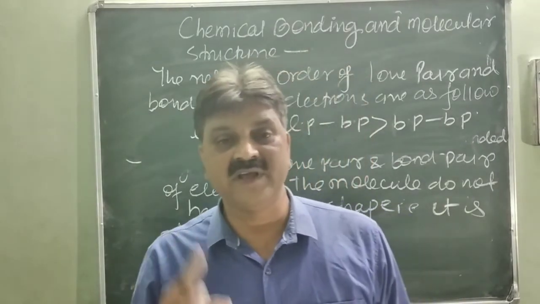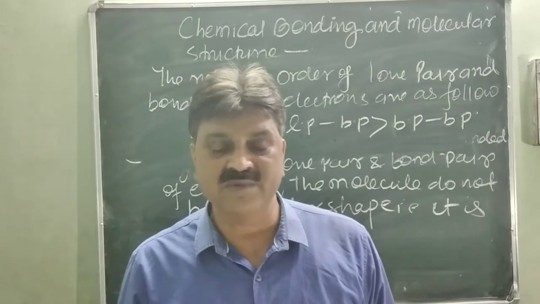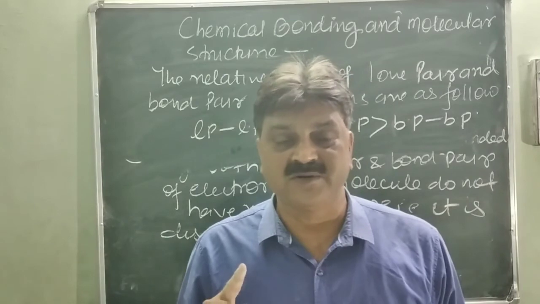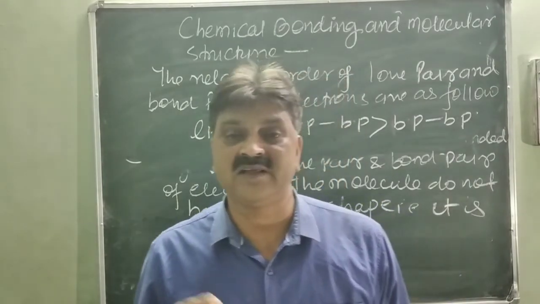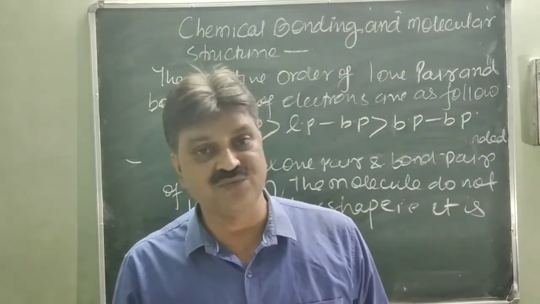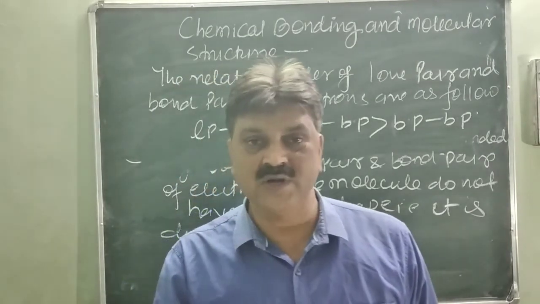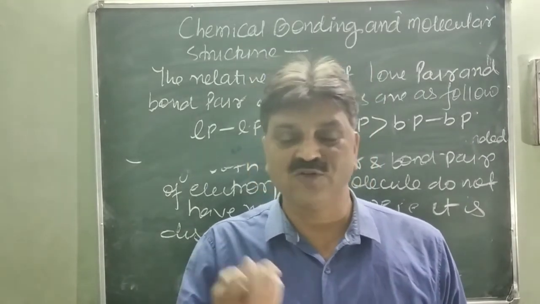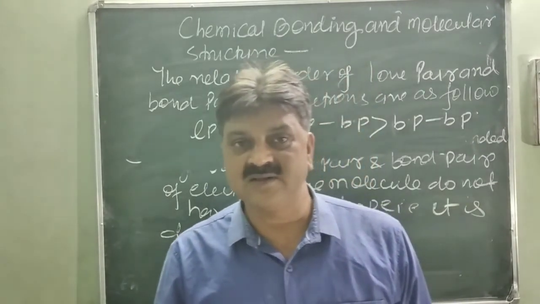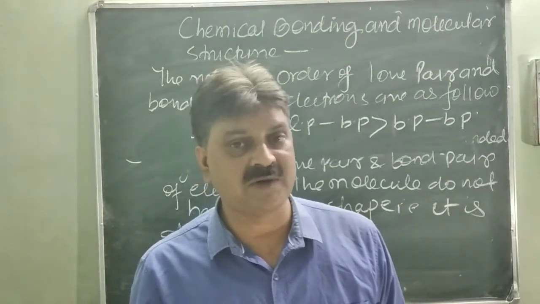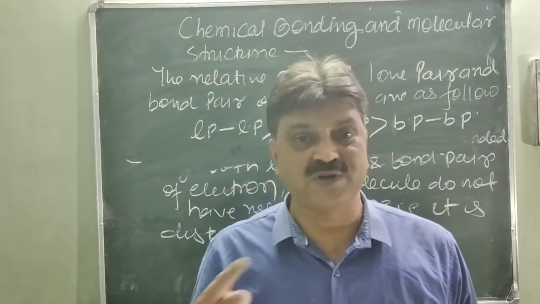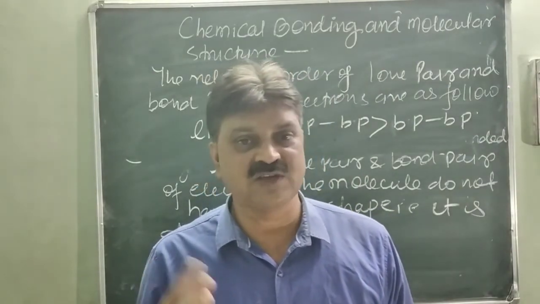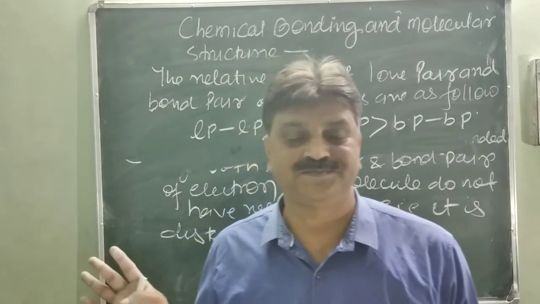Linear, triangular planar, tetrahedral, square pyramidal, trigonal bipyramidal, pentagonal bipyramidal, octahedral, etc., for 2, 3, 4, 5 and 6 electron pairs. With 2 bonding pairs of electron, linear shape; 3 bonding pairs, triangular planar shape; 4 bonding pairs, tetrahedral or square pyramidal; 5 bonding pairs, pentagonal bipyramidal; 6 bonding pairs, octahedral. So these shapes are made by bonding pairs of electron.